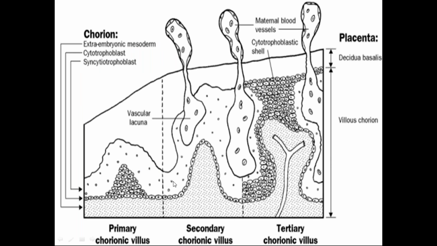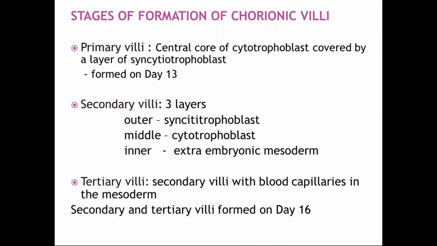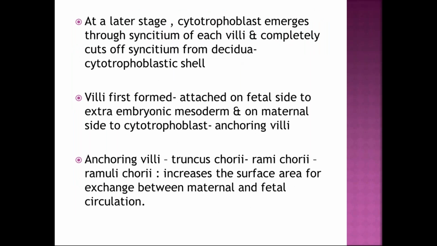See, you can see this syncytium without any cell walls. And this layer is the cytotrophoblast. I'll show it in another picture. And how are these chorionic villi actually formed in stages, like primary, secondary, and tertiary villi. The primary villi have a central core of cytotrophoblast with a covering layer of syncytiotrophoblast.